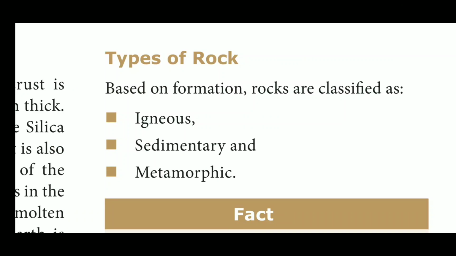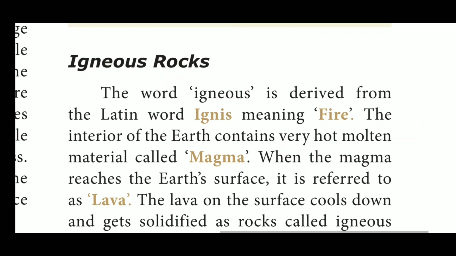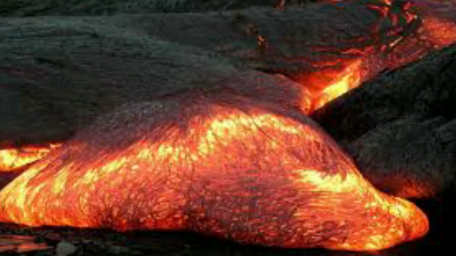The interior of the earth contains very hot molten material called magma. So already we know about magma. Magma is a very hot liquid rock found below the earth's surface, mixed with gases and mineral crystals. That is called magma. When the magma reaches the earth's surface, it is referred to as lava. So what is called lava? The hot liquid rock that comes out of a large opening at the top of a volcanic mountain is named lava.